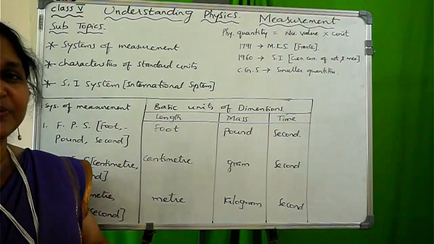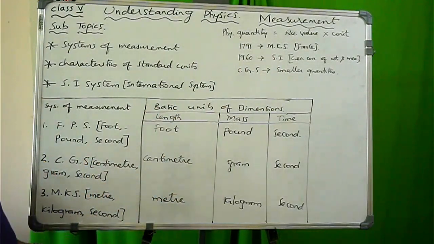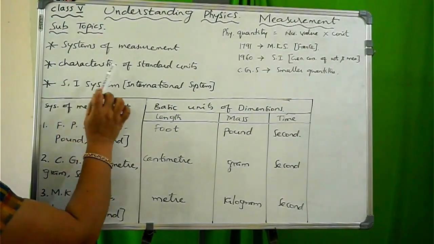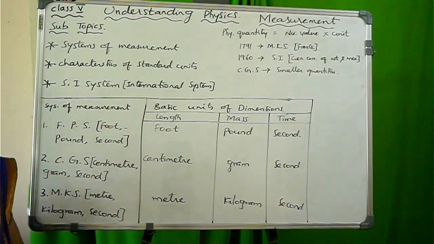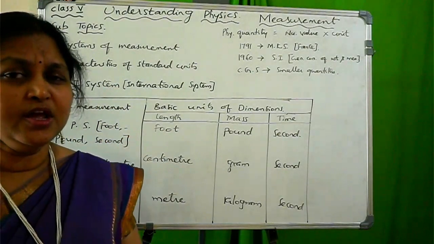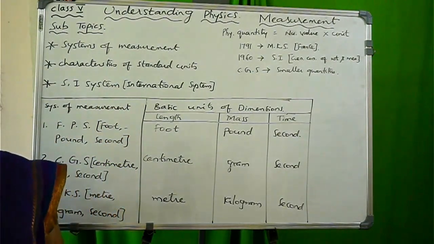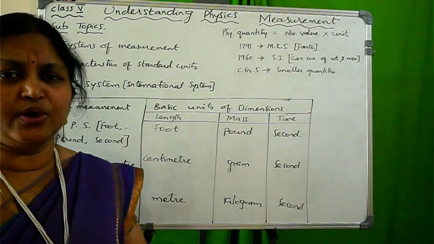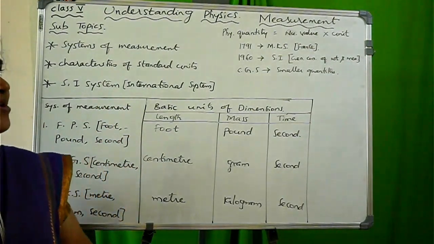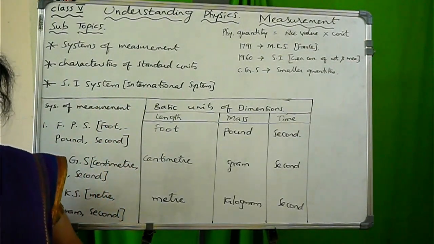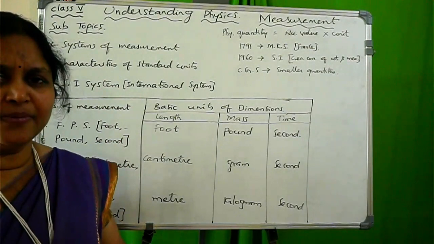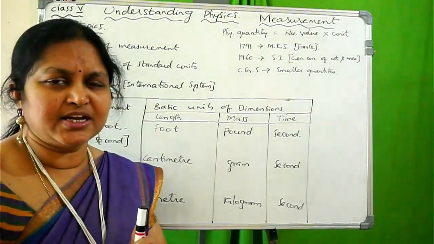Before explaining the international system, I want to give some information and explanation about the characteristics of standard units. In our last class, we discussed physical quantity. A quantity that can be measured is called a physical quantity. How can we measure a physical quantity? Last time I told you.